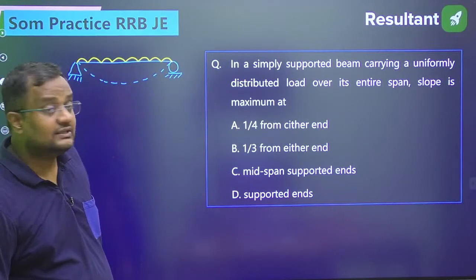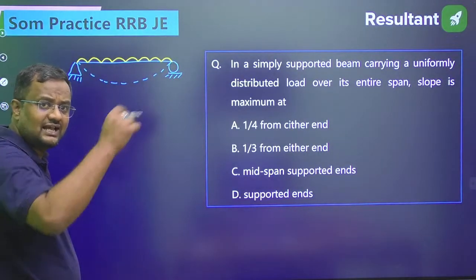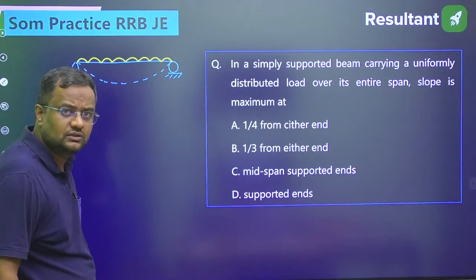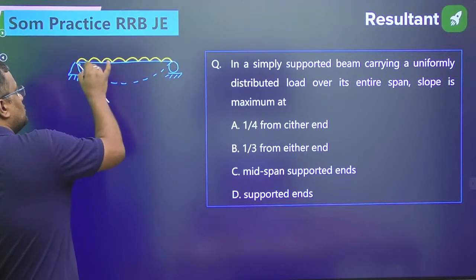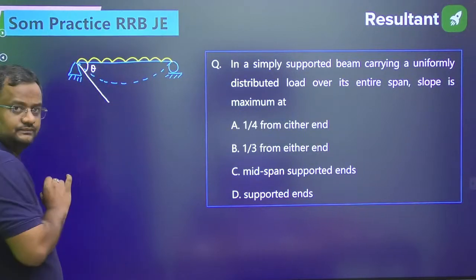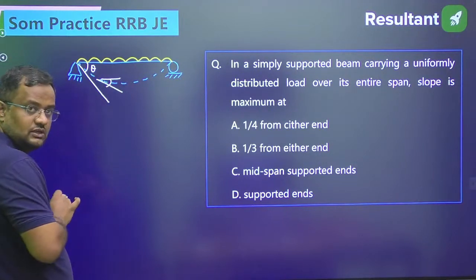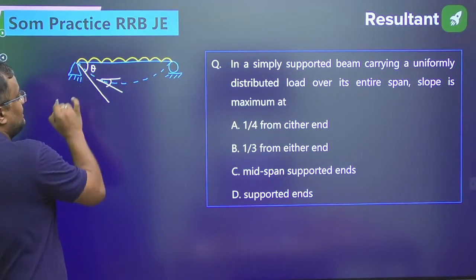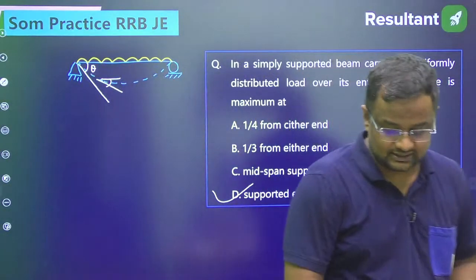So where is the slope maximum? Guys, what is slope? Draw the tangent and the angle from the original position. Like here, draw the tangent, the original position is horizontal. So this is the slope. Similarly here, draw the tangent, the angle from the original position. This is the slope. So where is the maximum? The maximum angle is at the ends. Maximum slope is at the supports, guys.